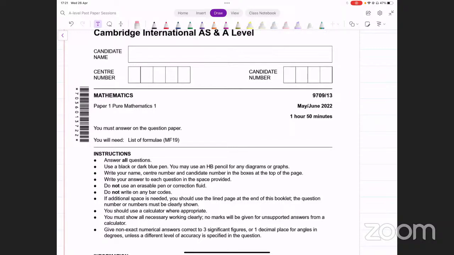You can also see the schedule for the next 4 days on my Instagram and also on the community page on YouTube. So tomorrow I'll be doing paper 3.3 from the same session. And then on Friday, I will be doing the two statistics variants, so paper 5.1 and paper 5.3.